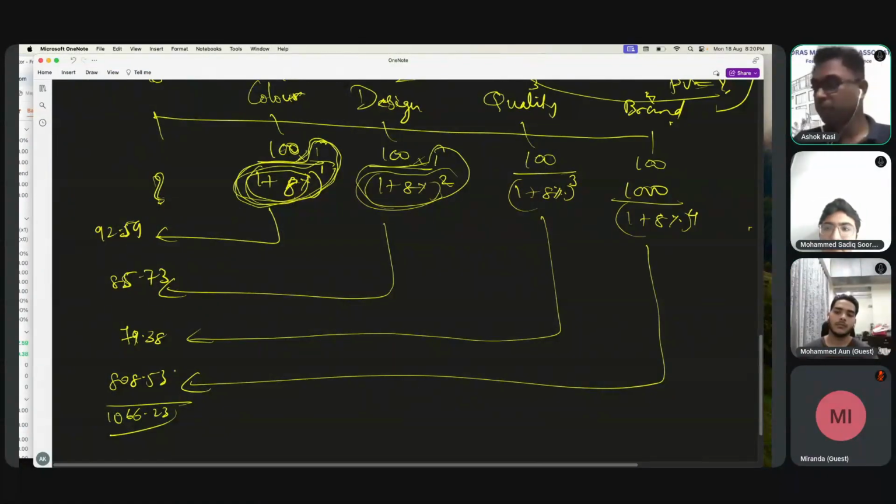In case it is available in the market at 1050, what should I do? I should grab it because it is undervalued. In case it is available in the market at 1080, then what should I do? I should not buy it. Why? Because it is overvalued. So this is one simple example of your bond.